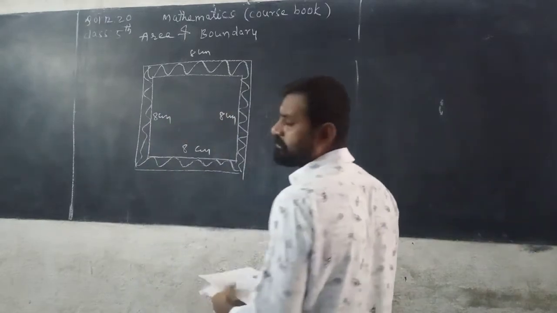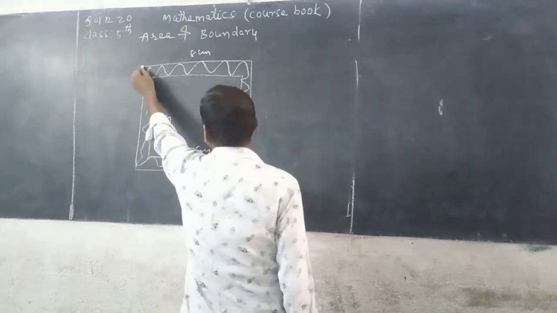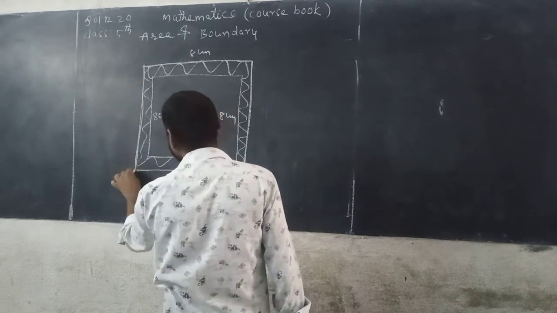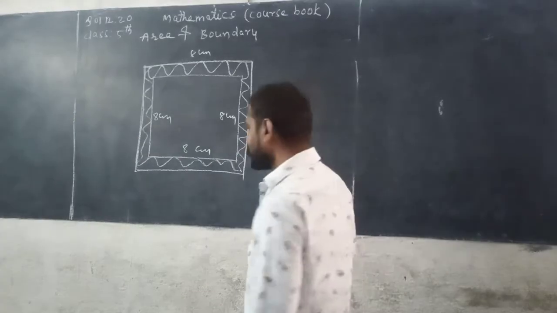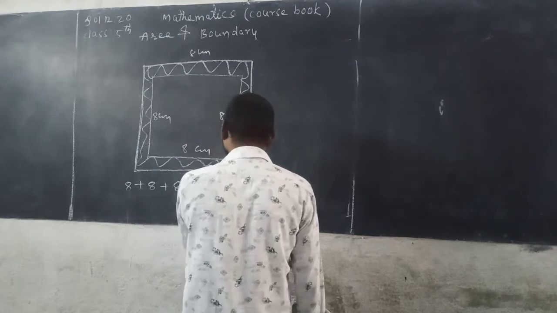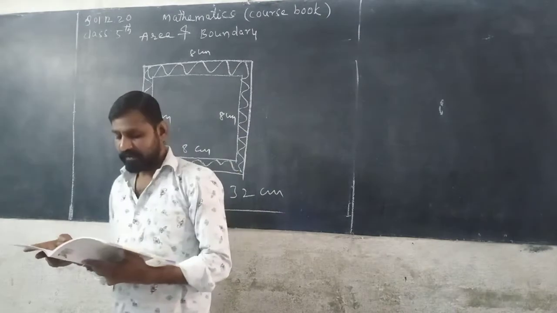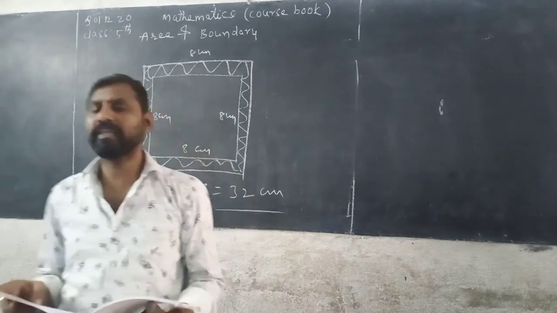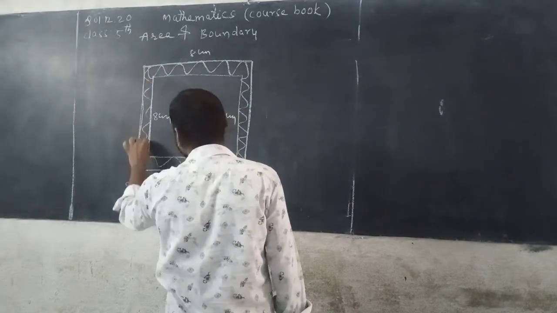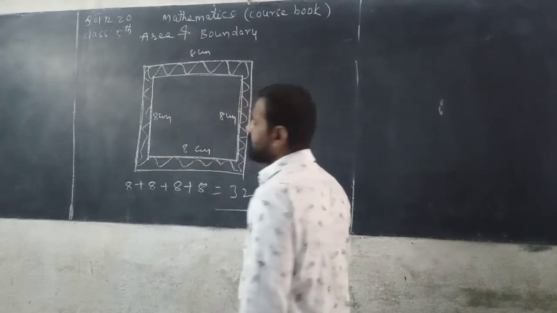Now you can find out its boundary. Boundary means sum of the sides. This side plus this side plus this side plus this side. In this kerchief, all sides are equal in length. So 8 plus 8 plus 8 plus 8. So you can get 32 centimeter. So the total length of the lace used is 32 centimeter. How much lace do you need? So 32 centimeter lace used for the handkerchief. Make it beautiful.